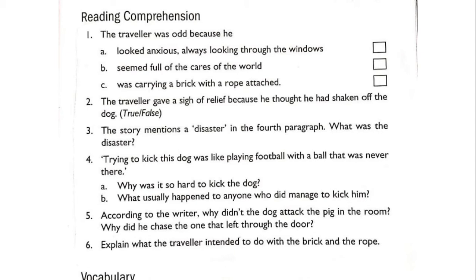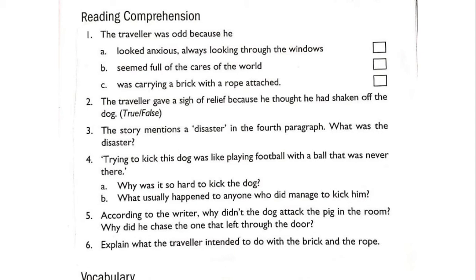What usually happened to anyone who did manage to kick him? Since the dog was not stationary even for a second, the dog was moving very fast and was very active, so nobody was able to kick the dog. And whosoever was able to kick the dog, that was totally by accident. It was not according to their intention, but accidentally they had kicked the dog. And when they accidentally kicked the dog, the person who kicked the dog fell over the dog.